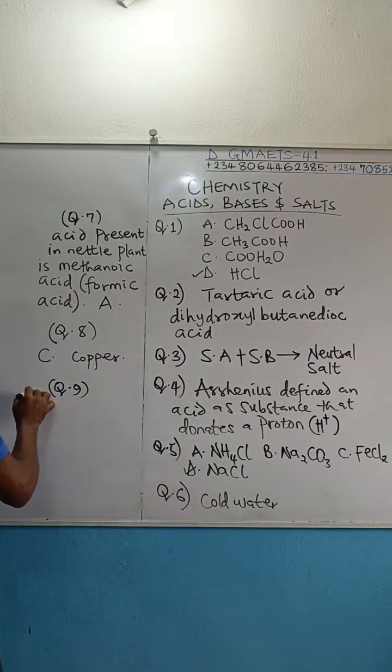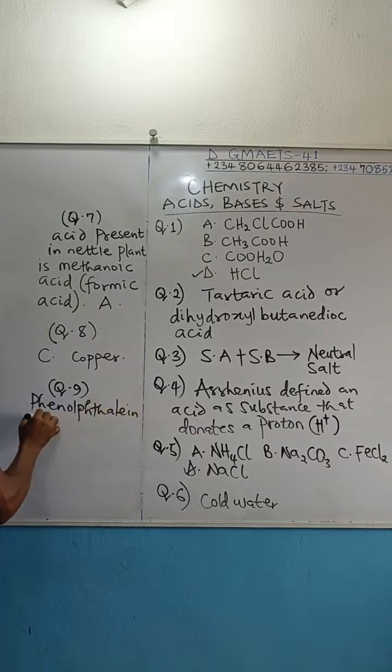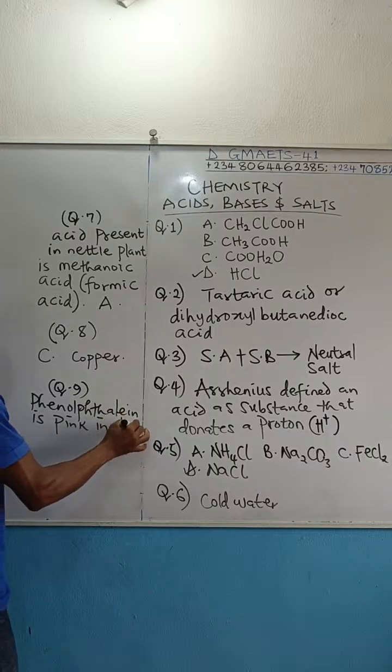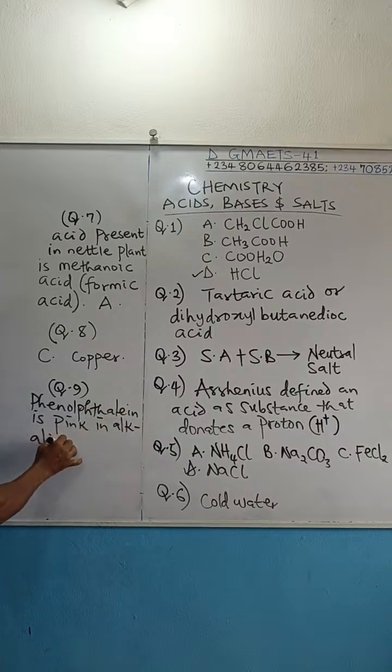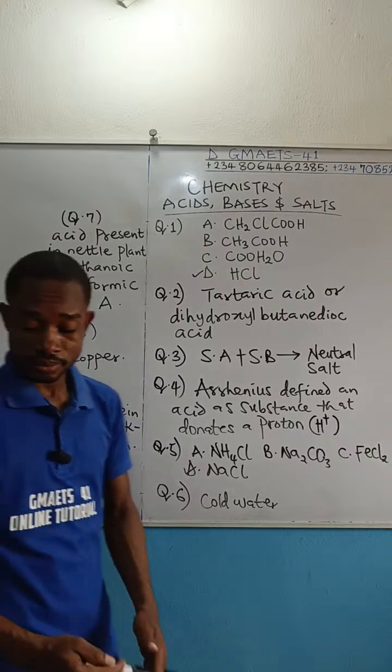B. So phenolphthalein is pink in alkaline medium. You can also refer to it as basic medium. So the options given, option B is the correct answer. Phenolphthalein is pink in alkaline medium.